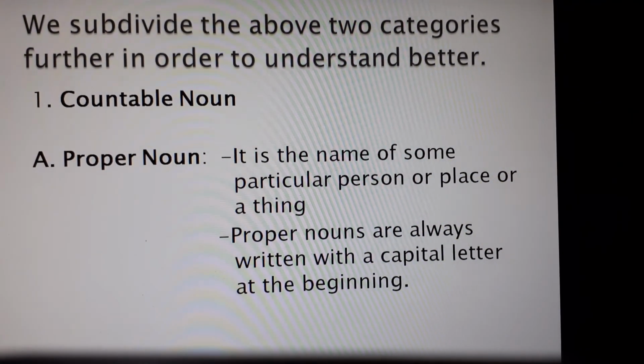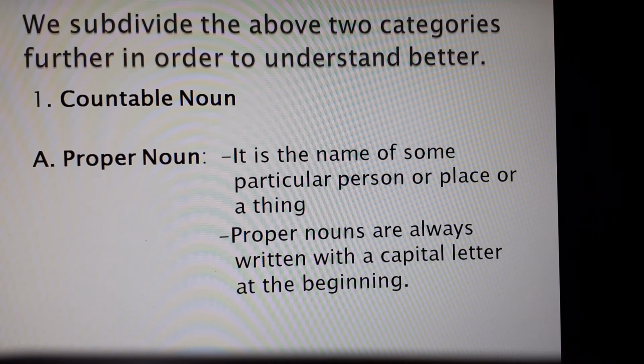Next, we subdivide the above two categories further in order to understand better. As I told you, that was the broad category, two types of nouns. Now, in order to understand in a better way, we subdivide these two categories. So first we take countable nouns. The meaning is clear. So in this category, we have number one, proper noun.